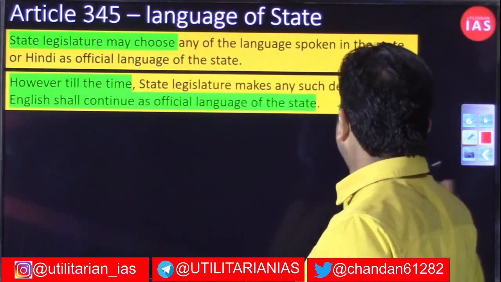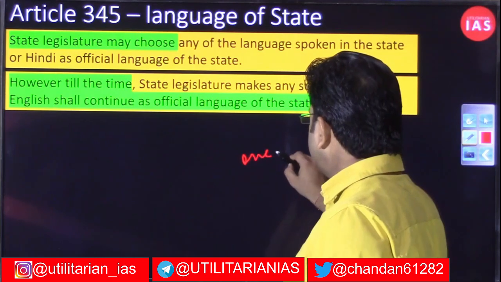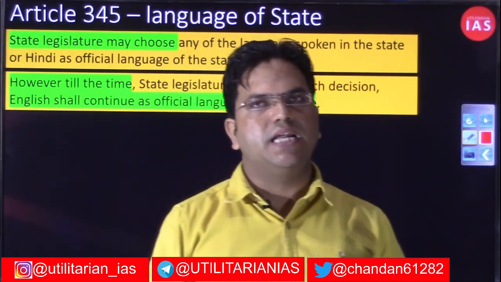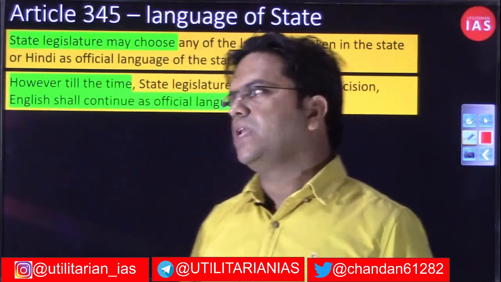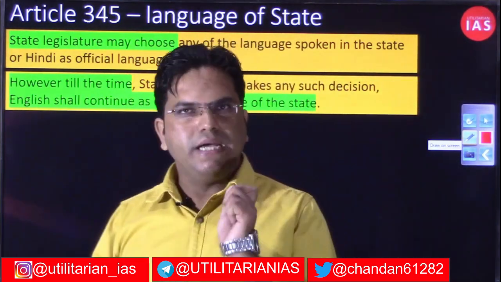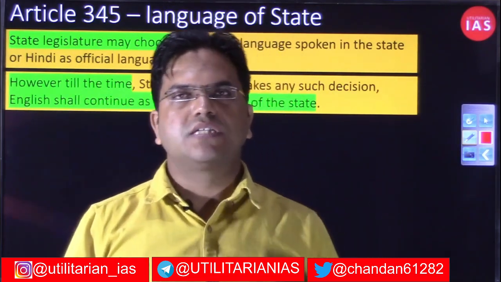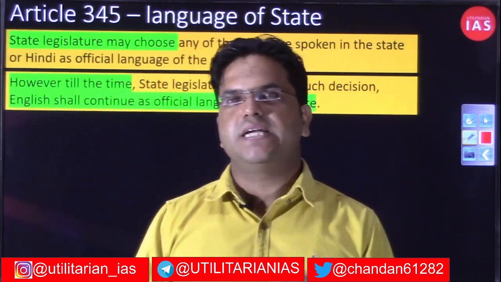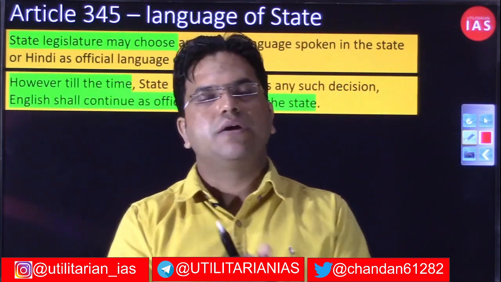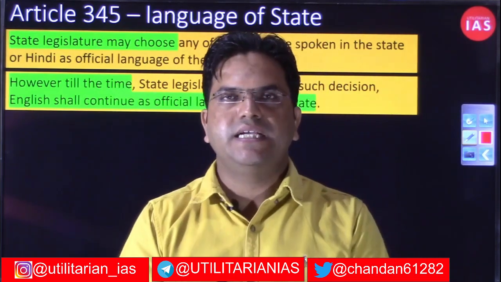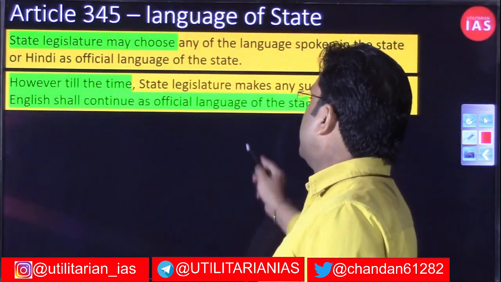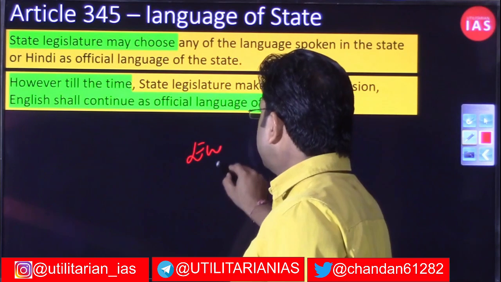And today, if you see the situation, it is not only one language that a particular state has decided to be its official language. A state can have more than one official language as well. But the constitutional provision, besides giving this independence, is that the state legislature, not the state government, by a law has the power to decide the official language of that state. But until the state legislature decides so by law, English will continue to be used.